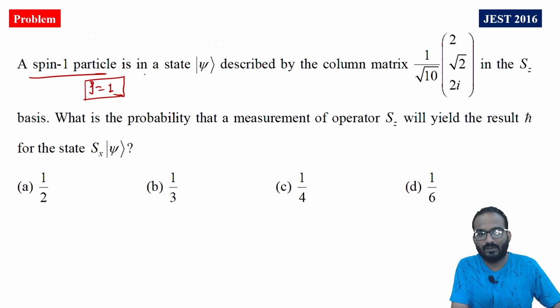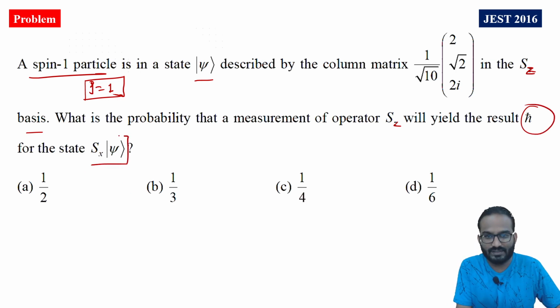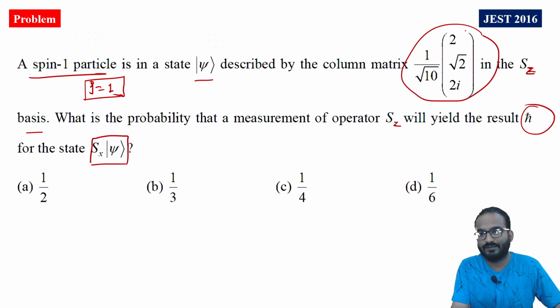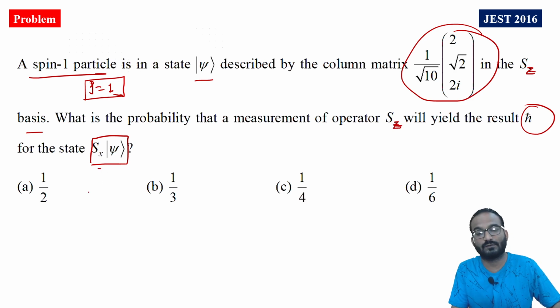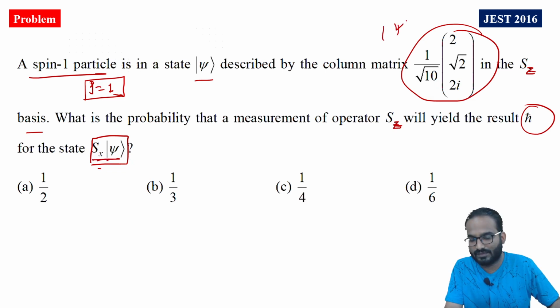A spin one particle is in a state psi described by the column matrix 1 over root 10 times (2, root 2, 2i) in the Sz basis. What is the probability that a measurement of the operator Sz will yield the result ħ for the state Sx psi? Psi is given, and you have to measure Sz, that is, operate Sz on this state. So what will be our first task? Our first task would be finding Sx psi from the value given here.